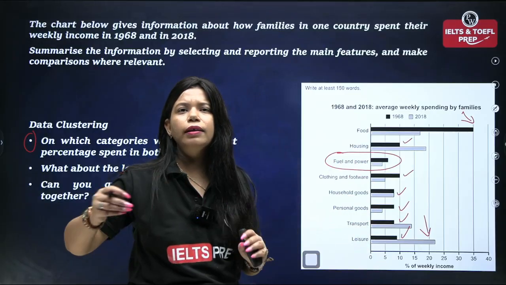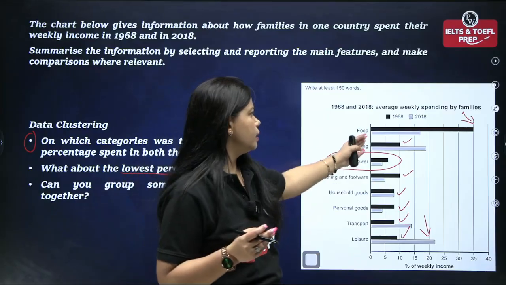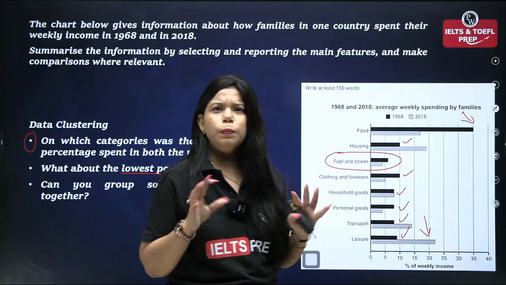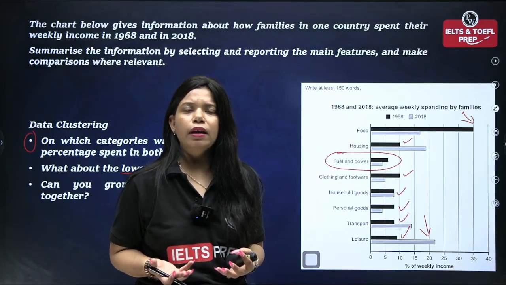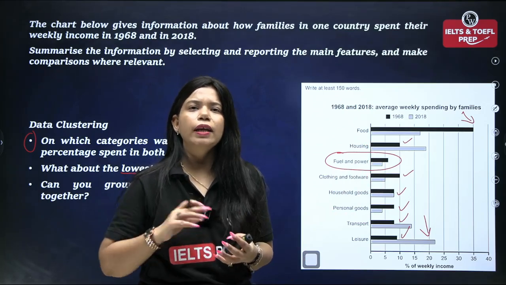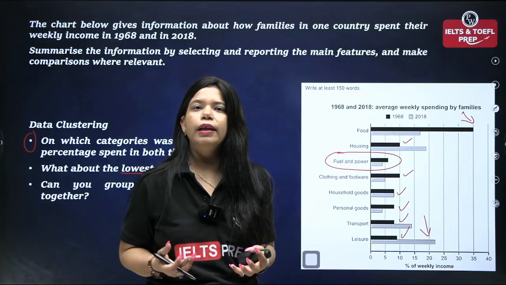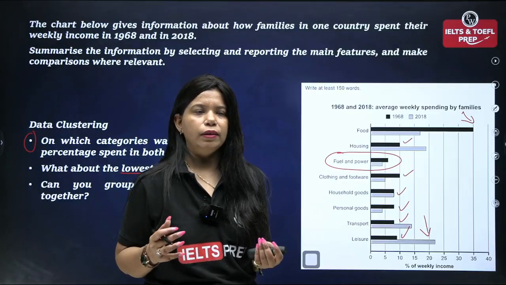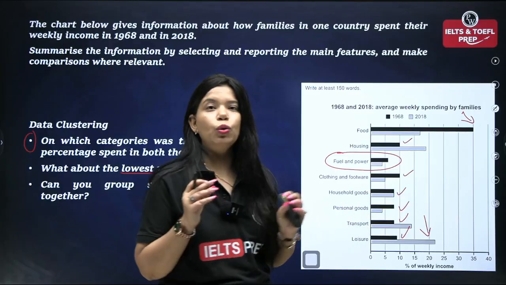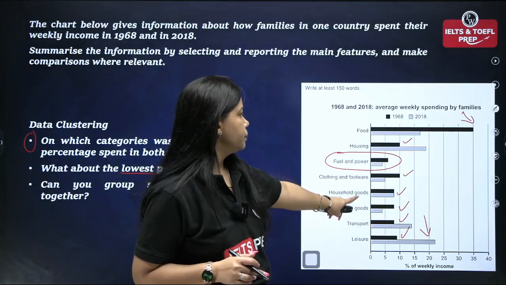So there is no need to give separate data for so many categories, because we see that the data is pretty similar and we can club similarities, and because we are clubbing similarities, what we can do is give a range of data that on these categories the percentage spent by families was somewhere around 8 to 10%. So that's how you can group some categories together, and the same can be done for the gray bar as well.